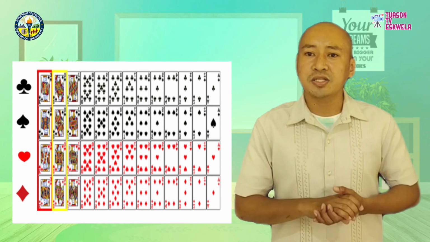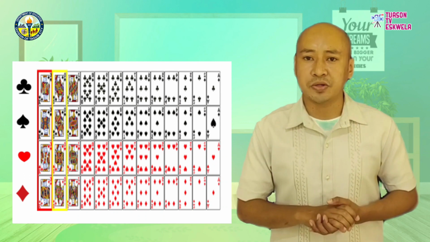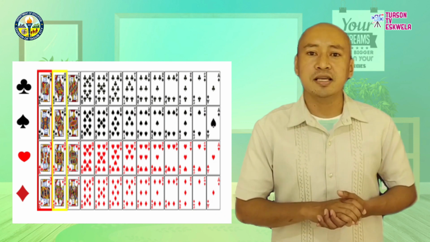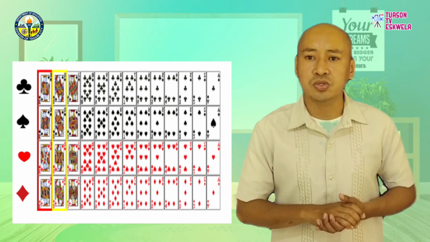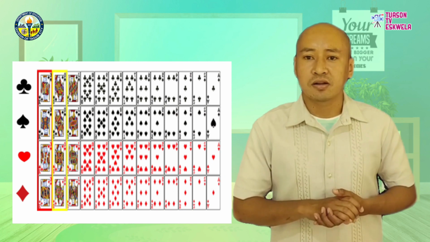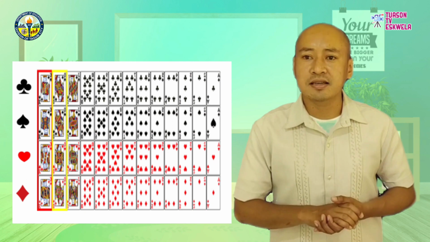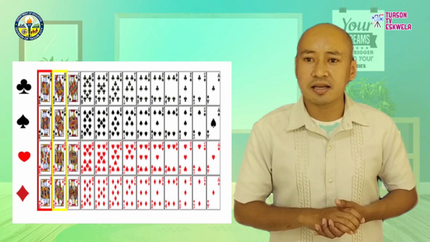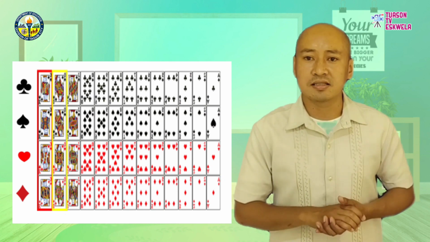This time, let's have another illustrative example. In a deck of 52 playing cards, these are divided into 4 suits of 13 cards each. These are clovers, spades, hearts, and diamonds. Cards of spades and clovers are black cards.